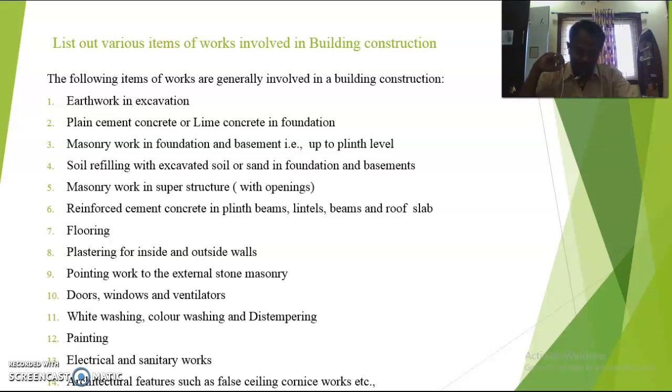Generally, pointing can be done for RR or CR masonry. Doors and windows and ventilators. After completion of the external walls, you have to fix the doors as well as windows where the openings are provided. Whitewashing, color washing and restoring. These are important for the external features. Next one, the painting, electrical and sanitary fittings, architectural features such as false ceiling, cornices, etc. So these are the general items of works that take place in the building. There are so many other items other than these also, but generally these items are considered as the building